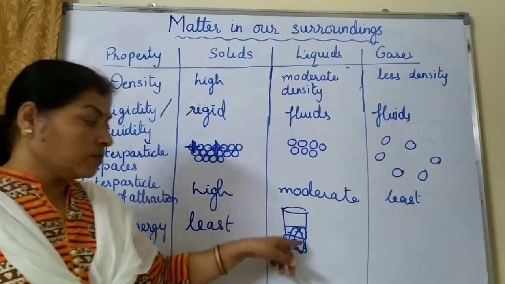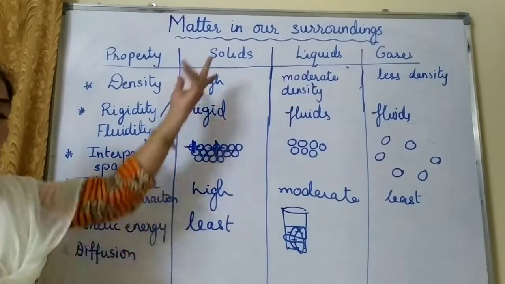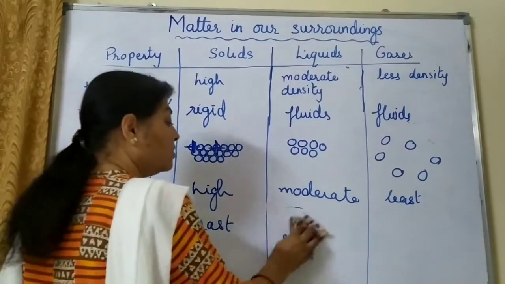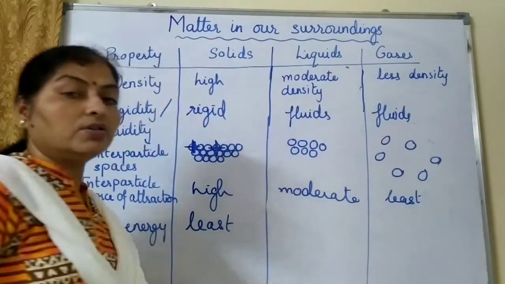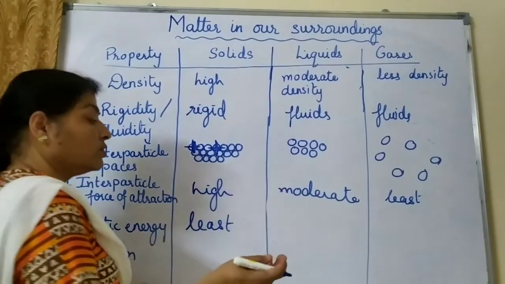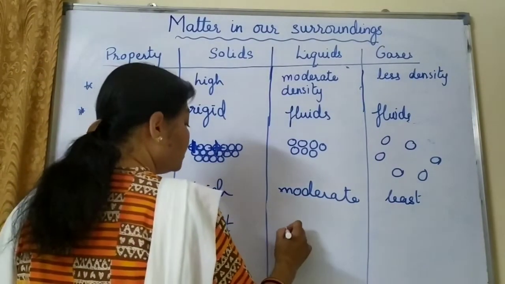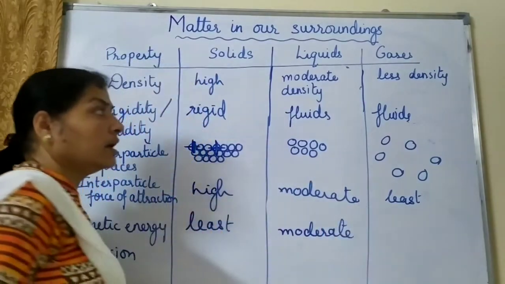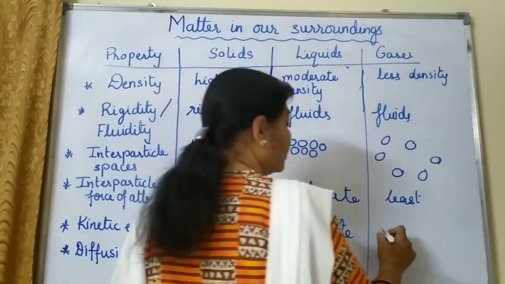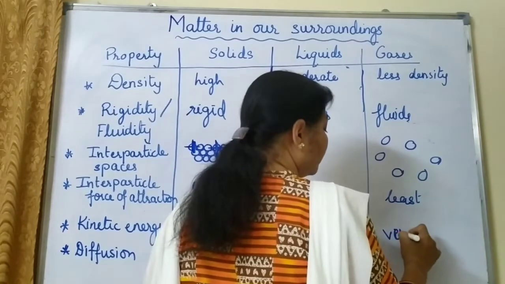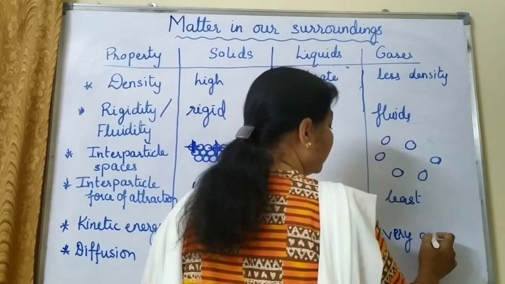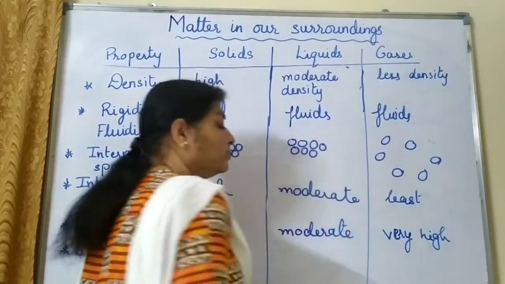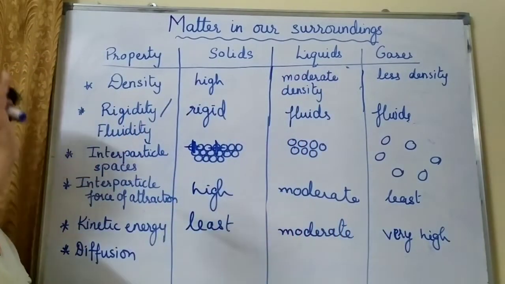So the molecule can move in that given volume, but it can't go beyond that. So the motion is there in the molecules, but still it is not so fast or not so uncontrollable. So here it is moderate again. Kinetic energy will be moderate, and the highest kinetic energy will be of gases. So gases will have very high kinetic energy. They can move with a lot of speed.